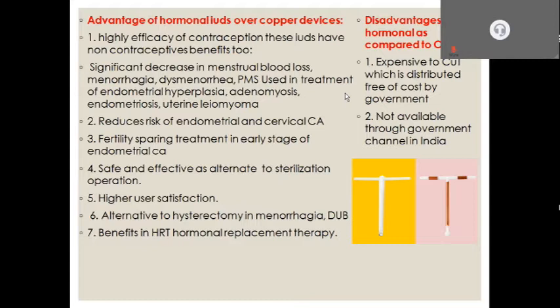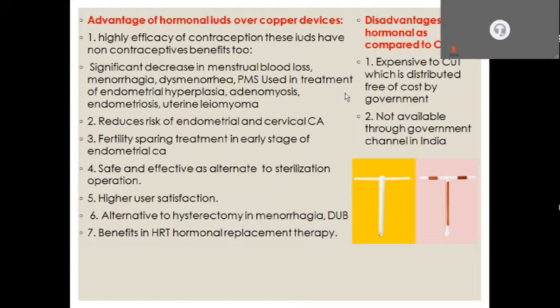It reduces risk of endometrial and cervical carcinoma. It gives fertility sparing treatment in early stage of endometrial carcinoma, is safe and effective as an alternative to sterilization operation, and an alternative to hysterectomy in menorrhagia and DUB, with benefits in HRT, hormonal replacement therapy.